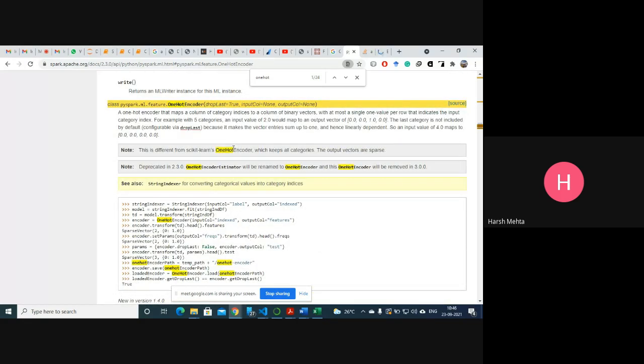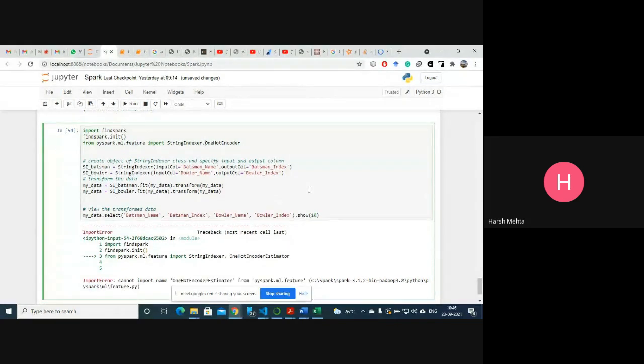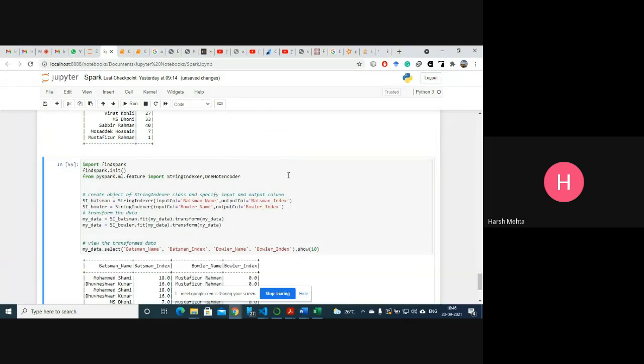One hot encoder is there. Okay, so rename is one hot encoder. It's not one hot encoder estimator. Fine. So let me just replace it with this latest one. Let's see now. Okay, now it's working. Now, what do you mean by this one hot encoder?